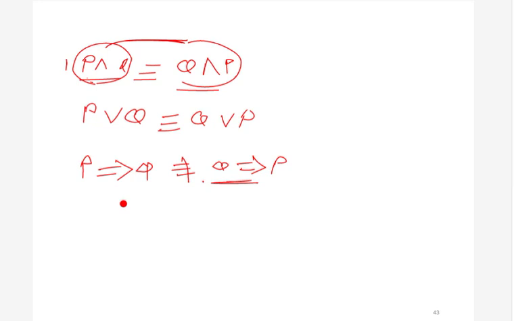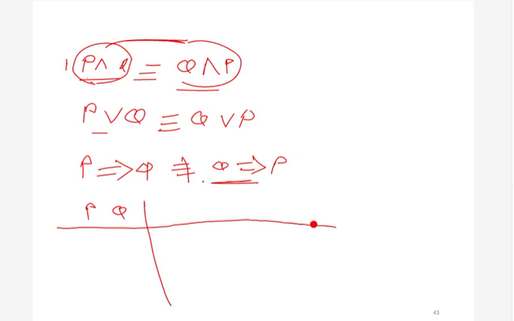How can we prove that this implication operation is not commutative? We can make a truth table. We have already seen what a truth table is. It basically depicts the behavior of an operation. So let's make a truth table for p implies q, then a truth table for q implies p.